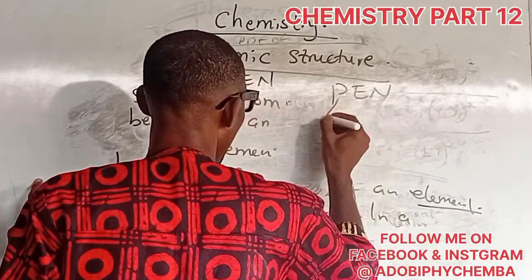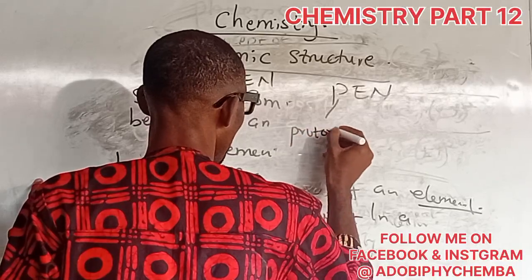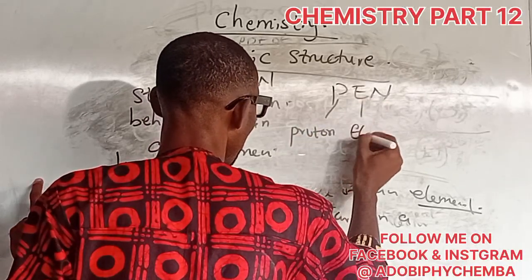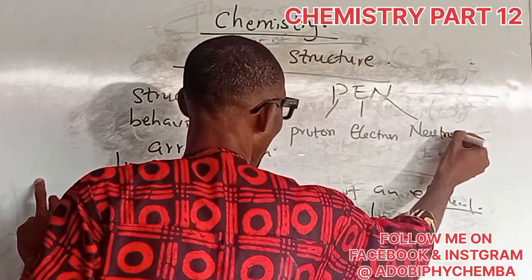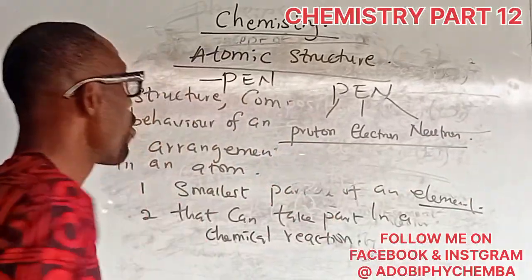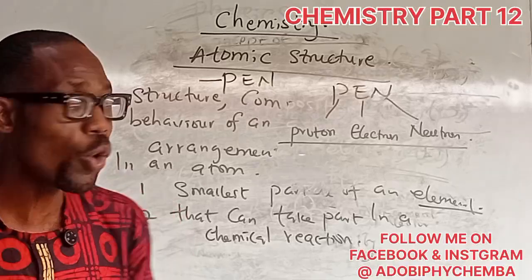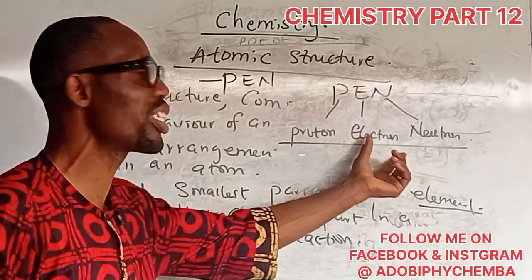Pen. So once you remember, you automatically know what these three subparticles are. Pen, which is proton, electron, and neutron. Can you see it now? So these are the three subparticles found in an atom. In my next video, we are going to be looking at the characteristics of these three subparticles.